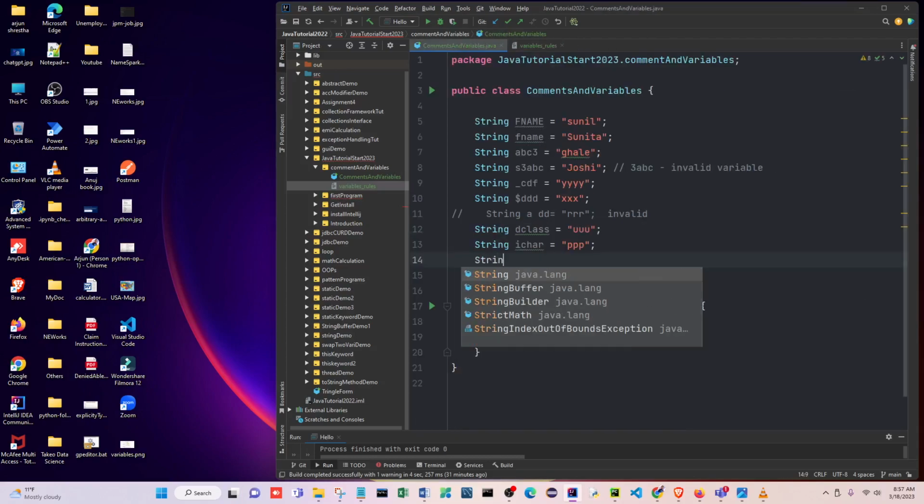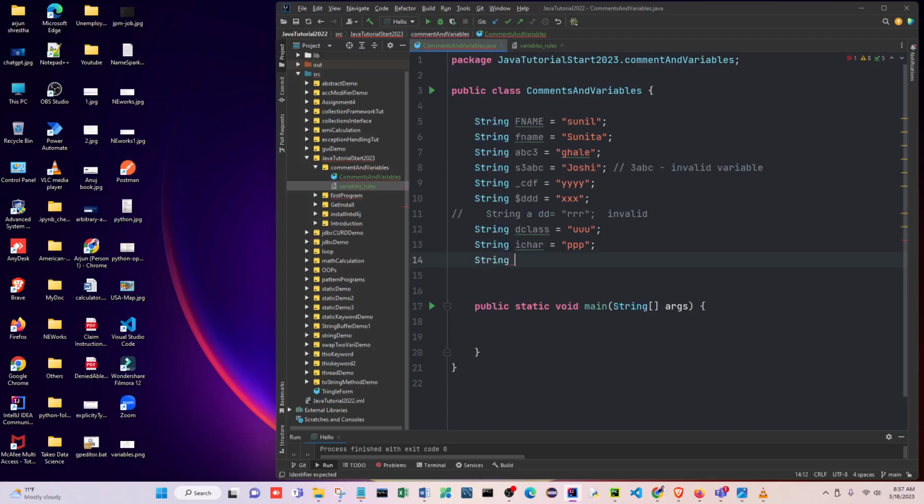I'm just using a string here, later I'll tell you the others. Suppose I put a string named capital J, something like that, equals to my name.